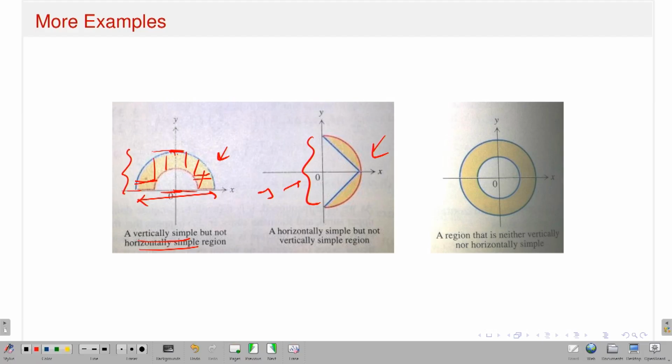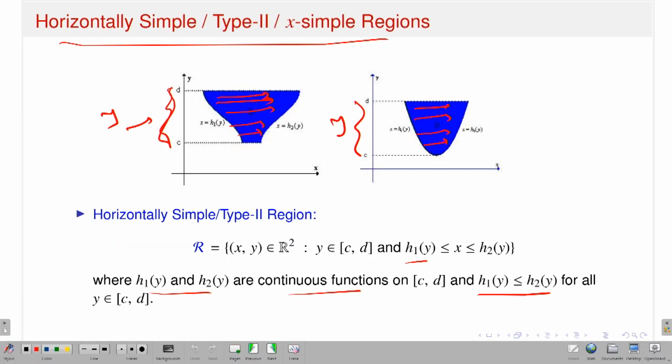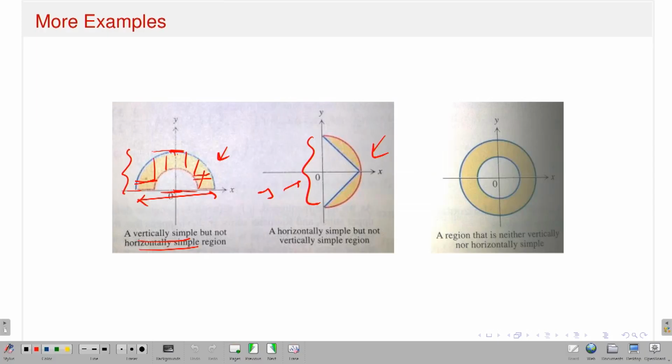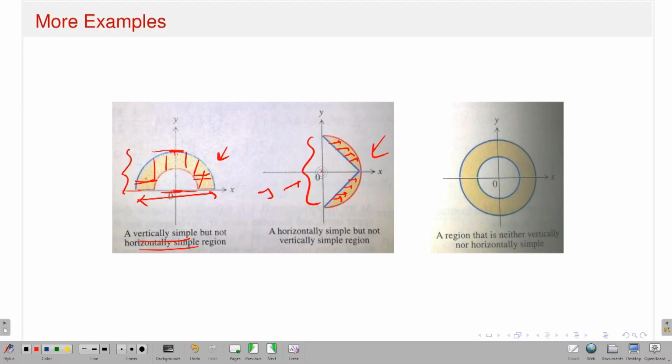So y varies from c to d, and x varies from h1(y) to h2(y). So x varies from this to this, and if I go down, it varies from this to this. That means it is horizontally simple, but not vertically simple. Vertically simple means you have to keep the x variable fixed. Now what is the range of x? So this is the range of x.